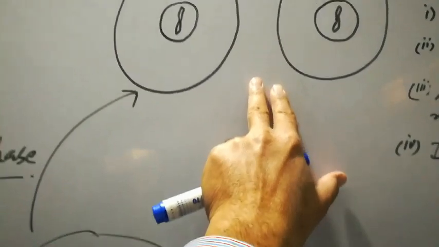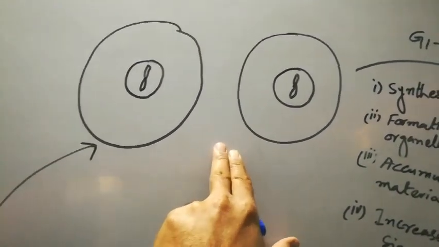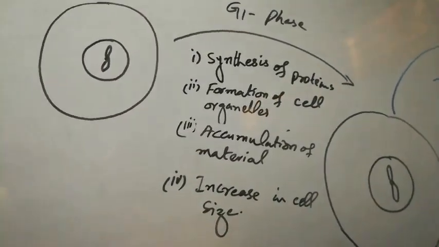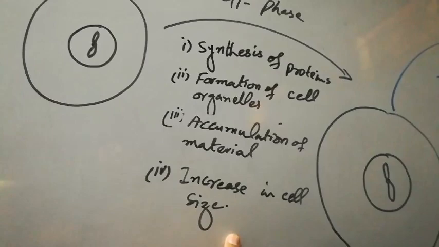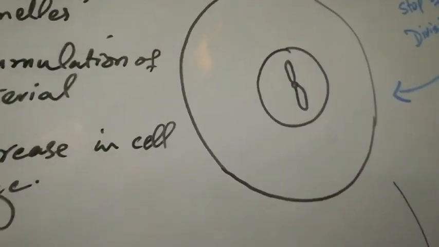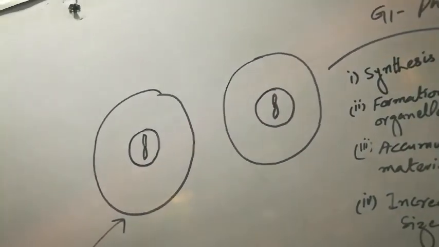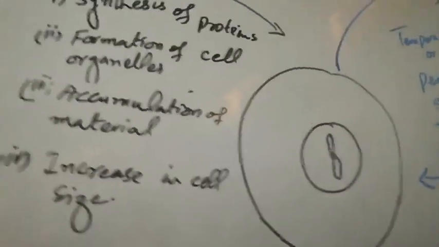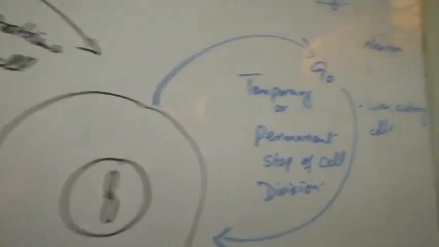When the parental cell divides into these two cells, they have half the number of organelles and are smaller in size. So these changes help the cell to produce different components and increase in size. For example, look at this. This cell is of greater size as compared to these parental cells. So all these changes take place during the G1 phase.